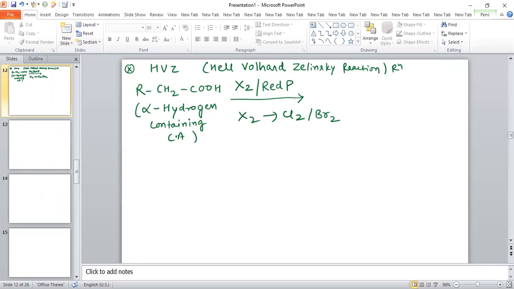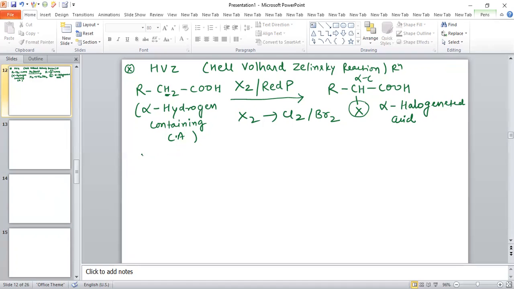So one of the hydrogens will be replaced by halogen. So the product obtained will be like this: RCHX COOH. This is the alpha carbon, and on the alpha carbon there is halogen. So this is alpha halogenated, because halogen is introduced at the alpha position. Alpha halogenated acid is formed as a product.